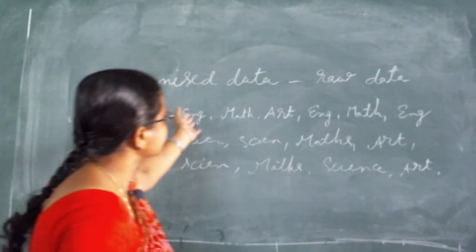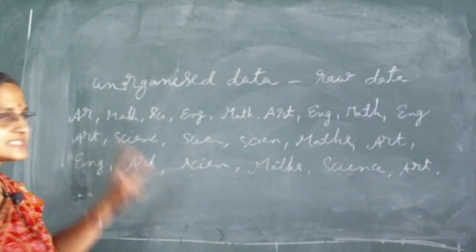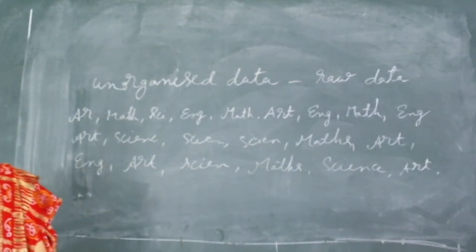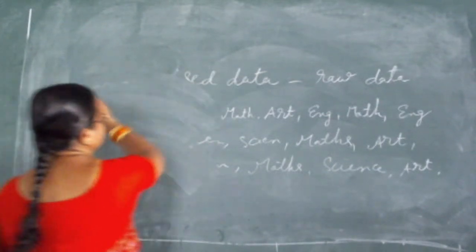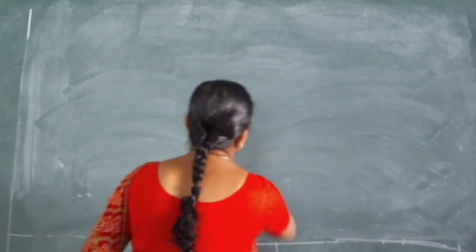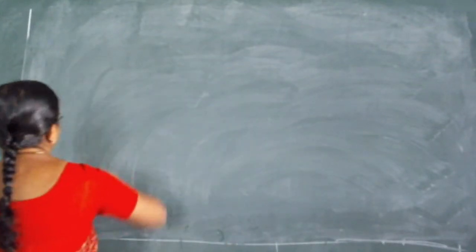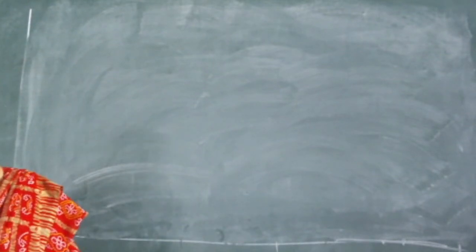Arts, maths, science, English. In total, how many subjects are here? Four subjects. All children's favorite subjects are among these four. Only some children like arts.